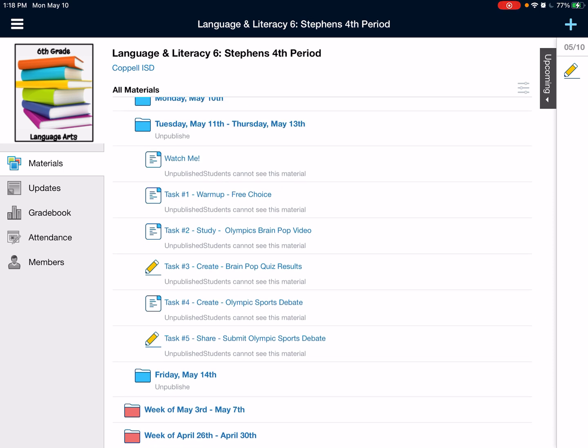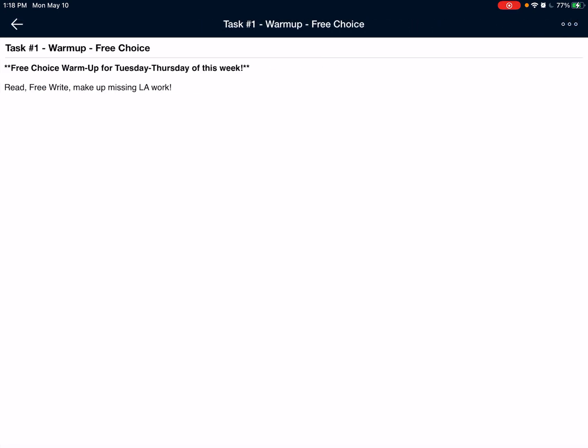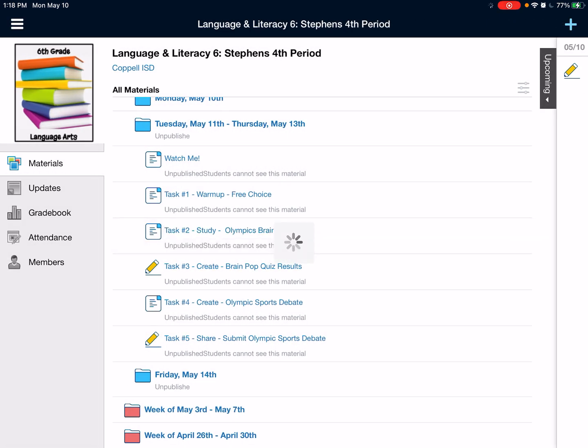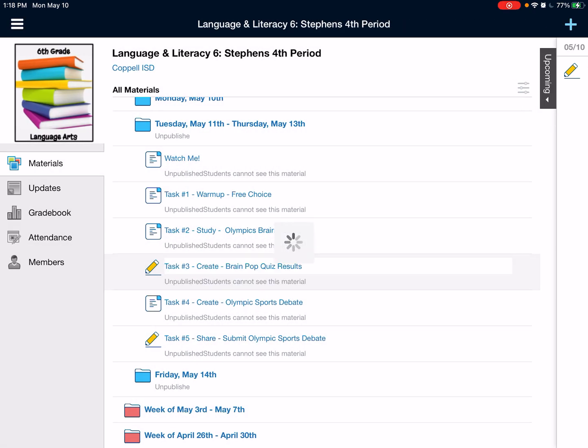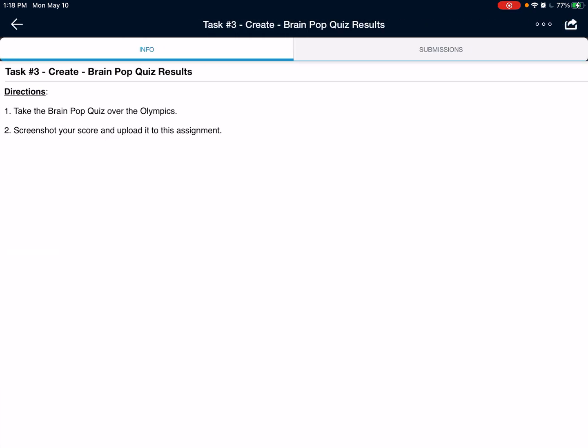So the 5 activities are, you have a free choice warm-up for Tuesday through Thursday of this week. So you could free write, make up missing LA work. Your task 2 is an Olympics BrainPOP video. You're going to use ClassLink to log into BrainPOP. You should see an assignment. There is a video and an assigned quiz about the video about the Olympics. You're going to screenshot your results and submit them to task 3. In task 3, you're going to post your screenshot of your score that you received for your BrainPOP quiz.